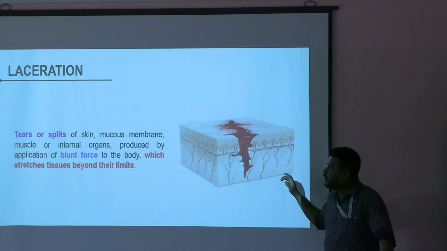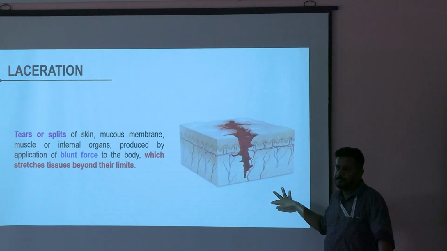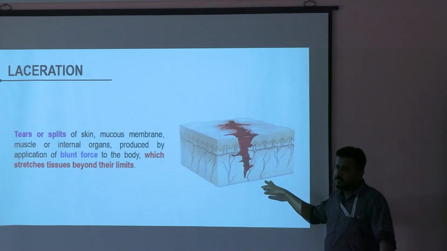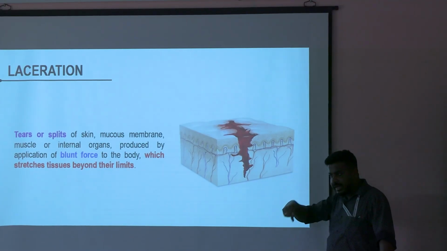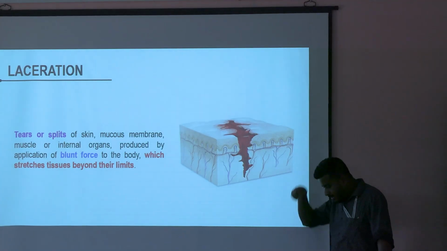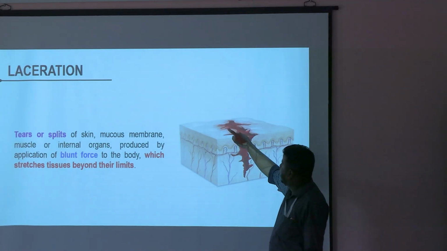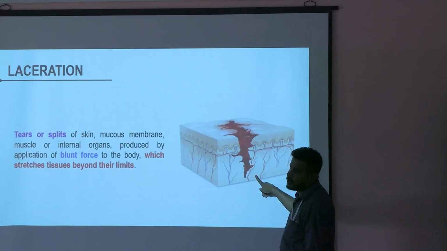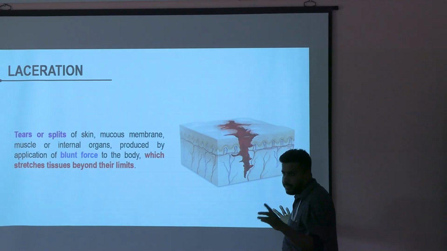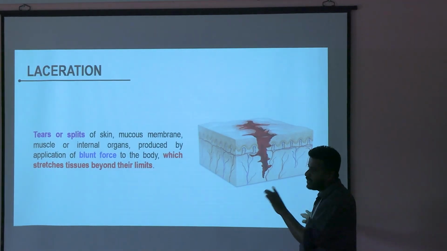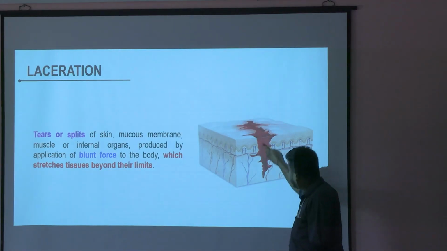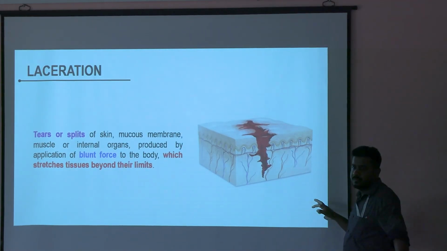Now, what do you mean by 2D injuries? What is 2D? Two-dimensional. You have the length and the breadth. From now onwards, all these injuries will also have depth. Length, breadth, and depth. 2D injuries will be abrasion and bruise. You will measure only length and breadth. Laceration, incised wound, stab wound, you will measure not only the length, breadth, but also the depth.